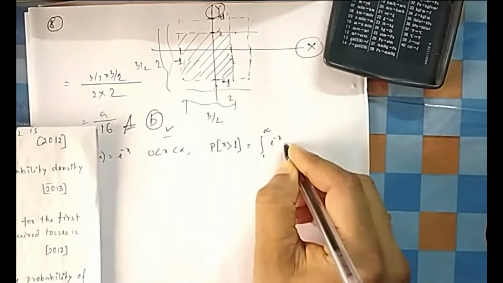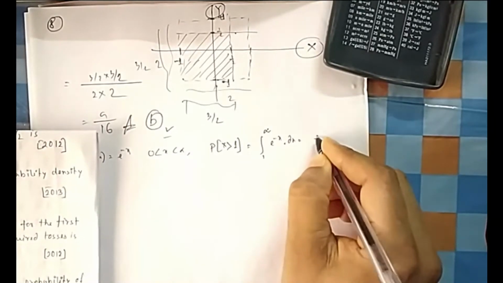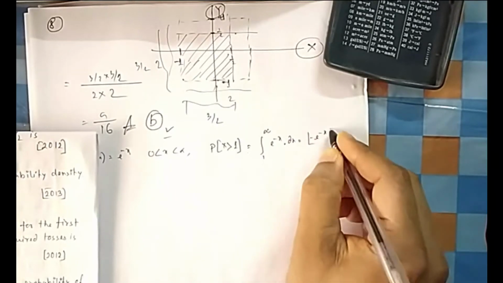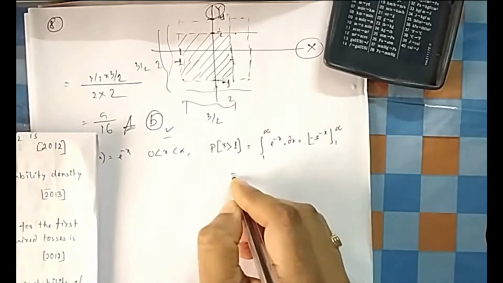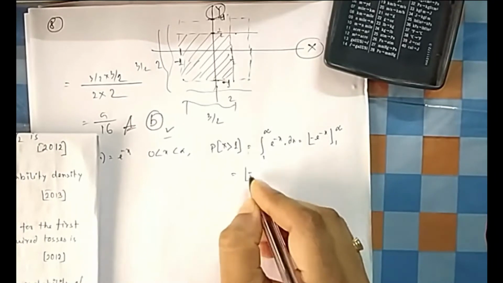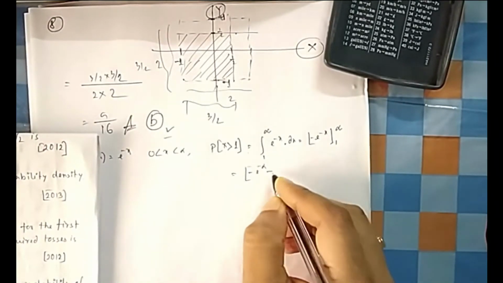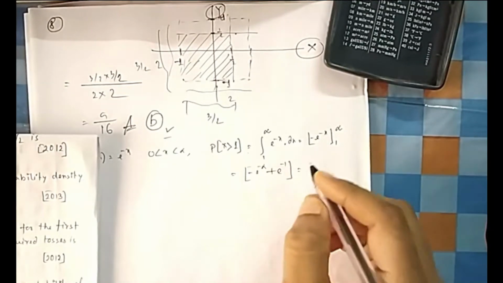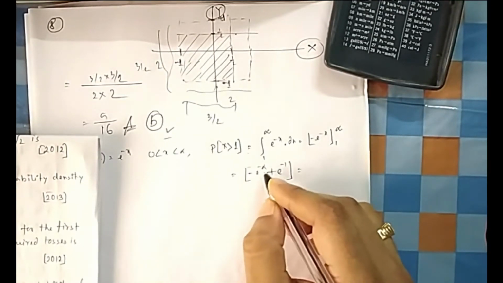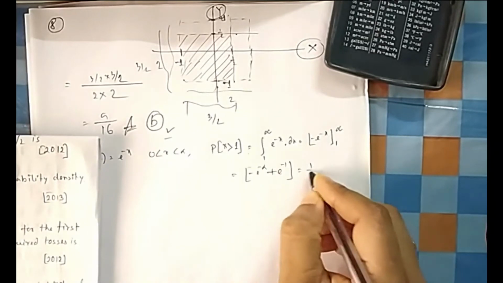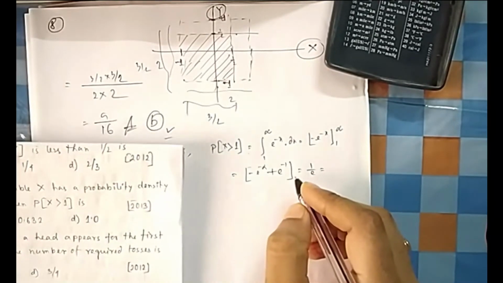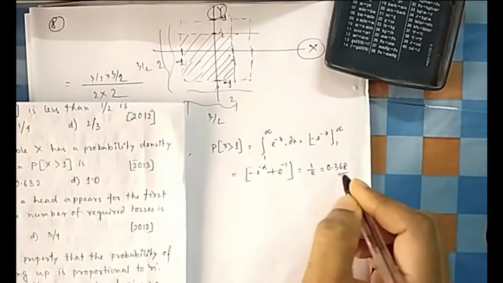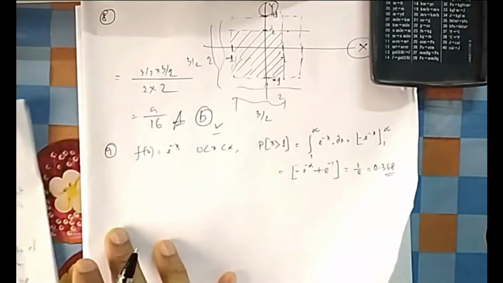So the integral of e to the power minus x dx is the answer. So minus e to the power minus x, from 1 to infinity. Putting the limits, minus e to the power minus infinity plus e to the power minus 1. e to the power minus infinity is 0, so it will be 1 by e, and if you calculate 1 by e, you will find it is 0.368. You can calculate the value of e from the calculator itself.